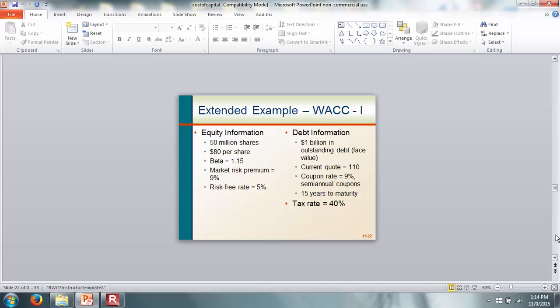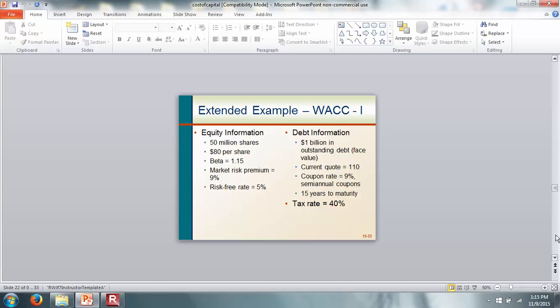So let's look at an example. In this case, the firm has 50 million shares. The share price is $80 per share. The beta is 1.15. The risk-free rate is 5% and the market risk premium is 9%. The firm has 1 billion in bonds outstanding. The quote is 110. The coupon rate is 9%, 15 years to maturity, and the tax rate is 40%.